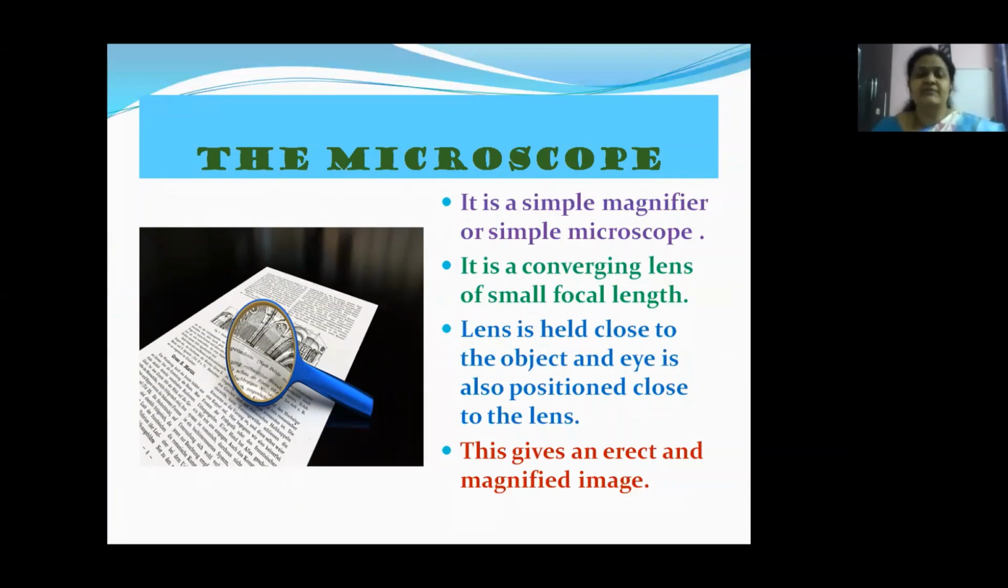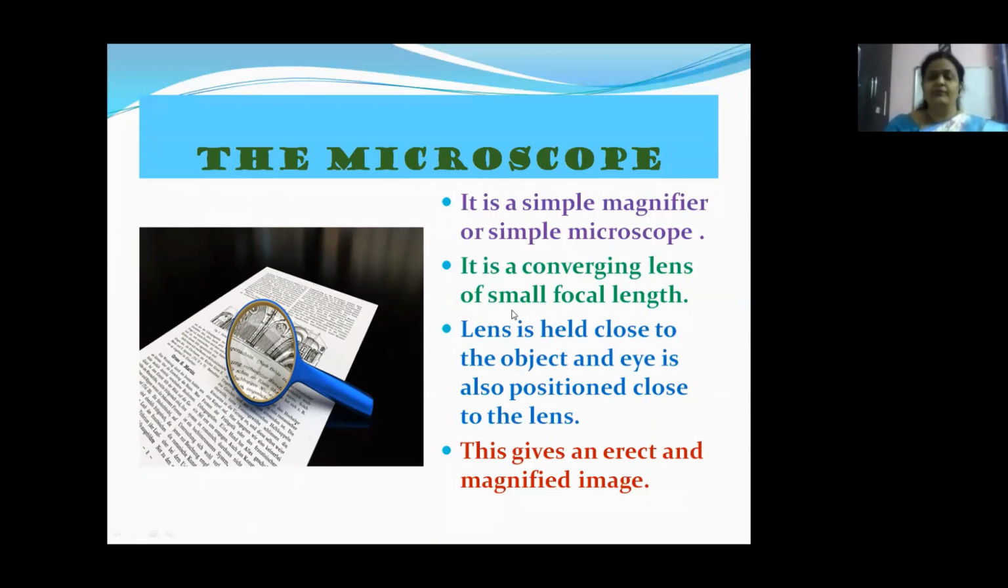The name itself says micro means small, very, very small. Scope means to see. So microscope is a device to observe small objects. A simple microscope is a simple magnifier. It is nothing but our magnifying glass, children. It is a converging lens of a small focal length.